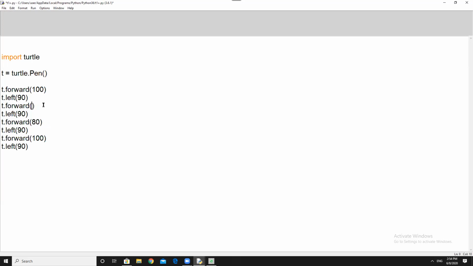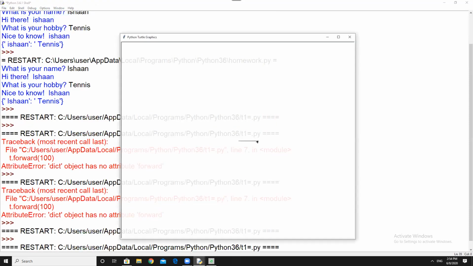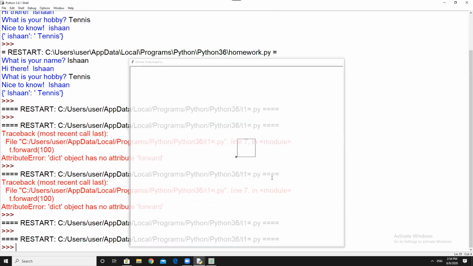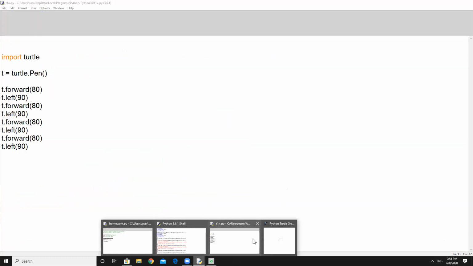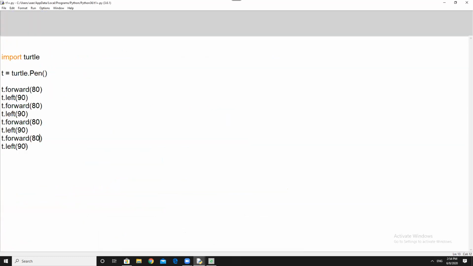Let me try this first. If this doesn't work, I'll try something else. No, it's still drawing a square. Then maybe if I make it 70 degrees, it will not make a square, right? No, it won't. I'll have to hide 40 pixels.